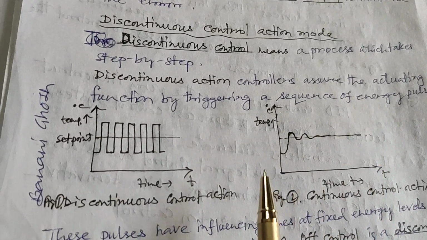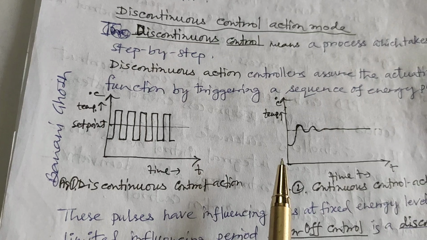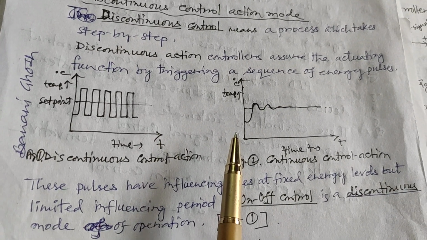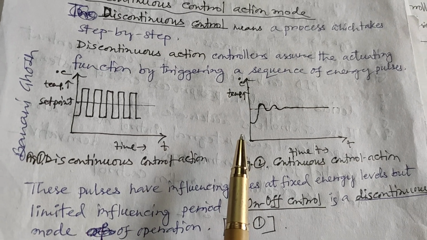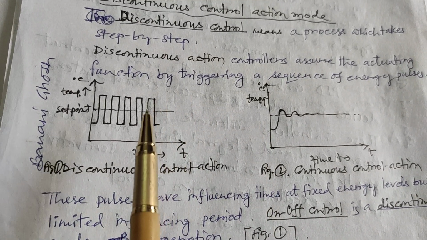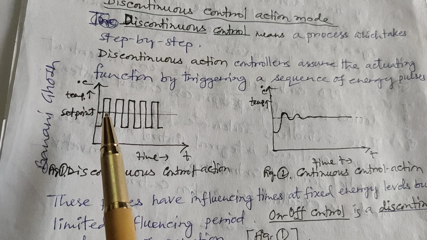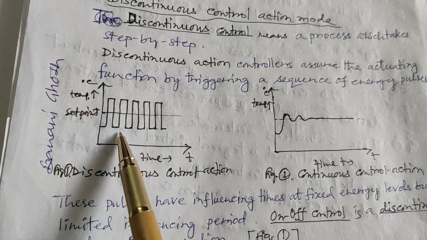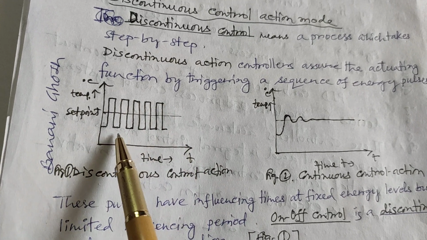Now what is discontinuous mode control action? Discontinuous control means a process which takes place step by step. Look at this picture. Here are a series of pulses.